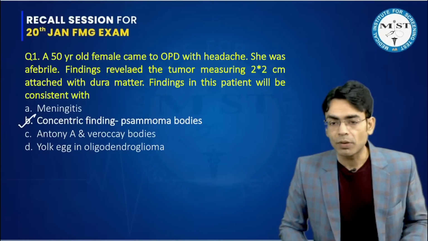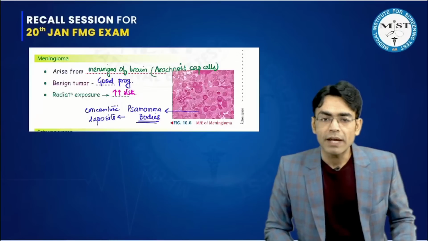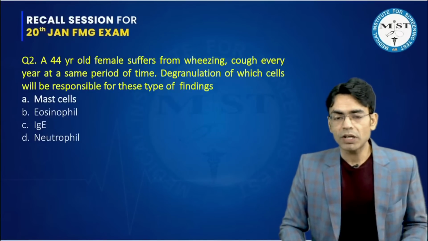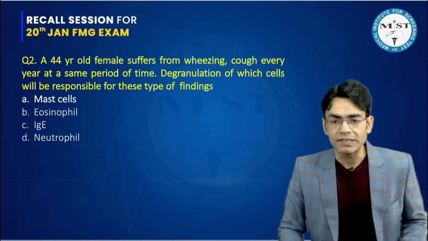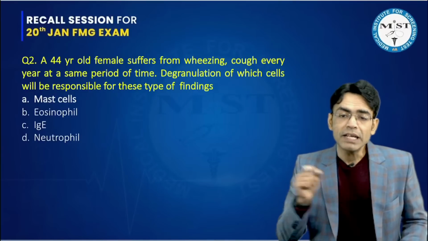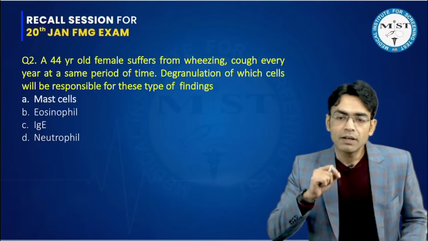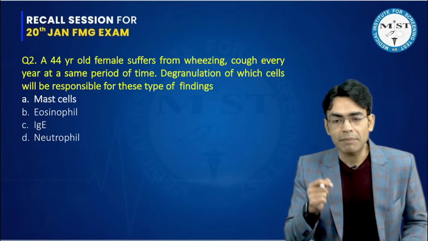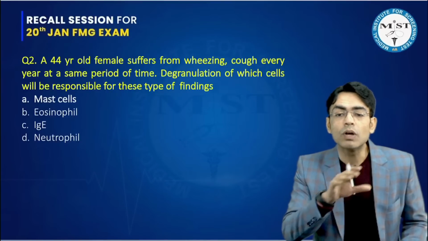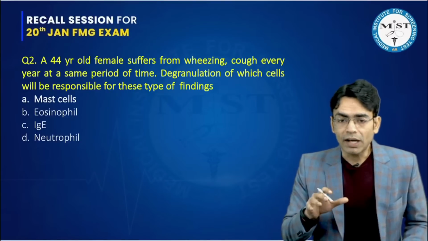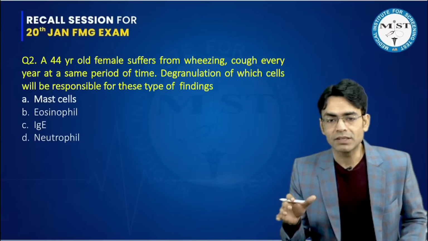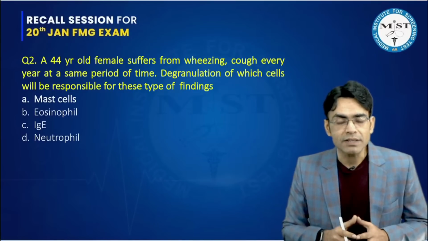The second question which came was this: a 44-year-old female suffers from wheezing and cough every year at the same period of time. So this is some hypersensitivity happening in the person at a particular weather. Then they asked, degranulation of which cells will be responsible for these findings?